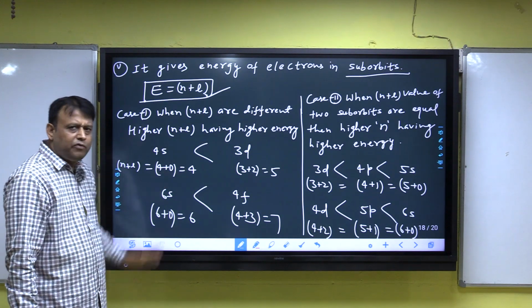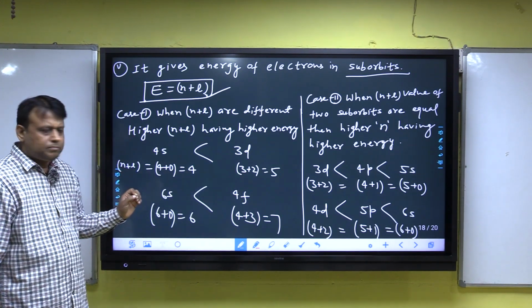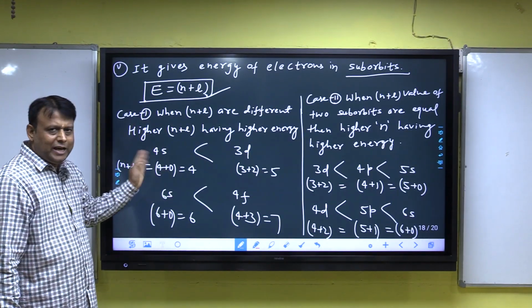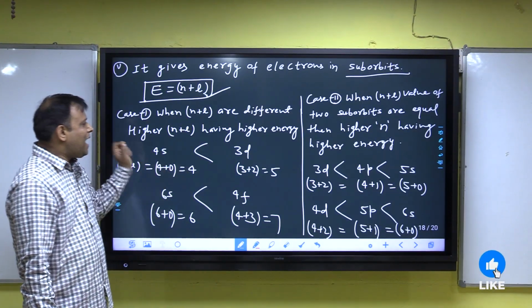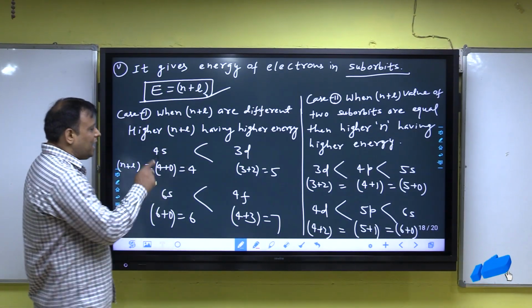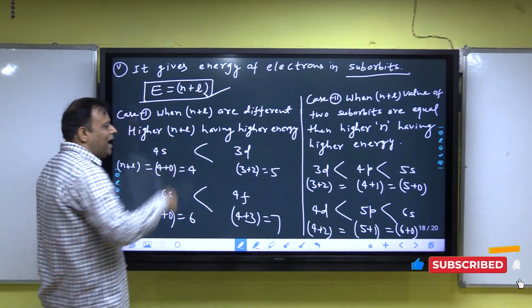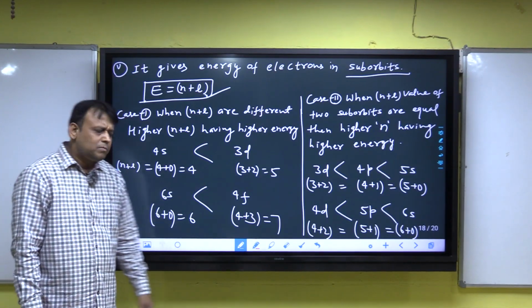4s, n plus L is 4; 3d, n plus L is 5. When n plus L are different, 4 and 5, it is very simple: higher n plus L, higher energy. Hence 3d has higher energy than 4s because of higher n plus L.